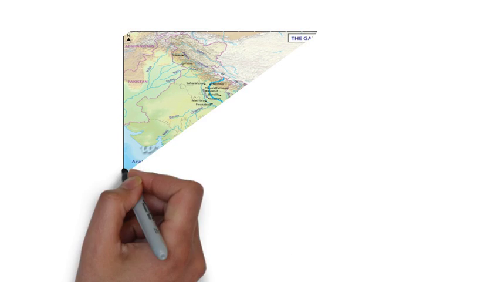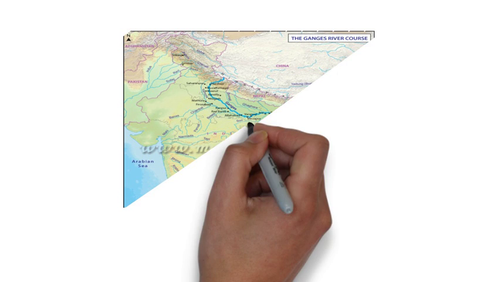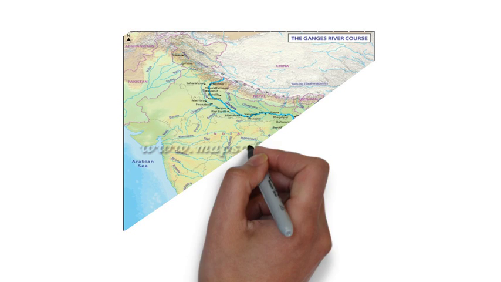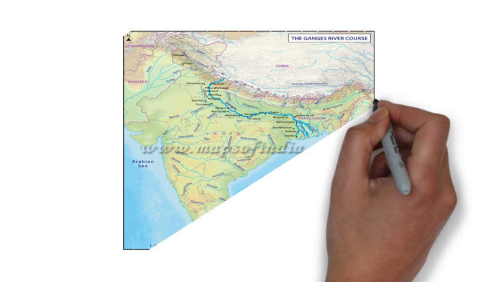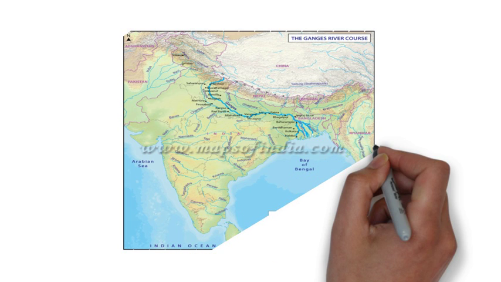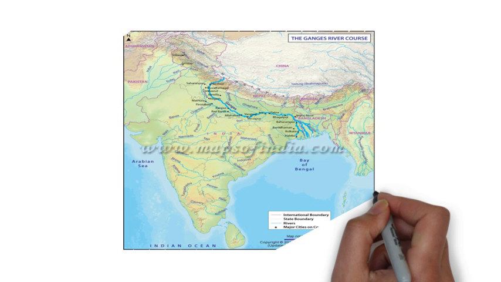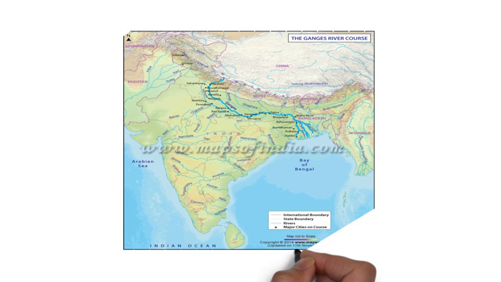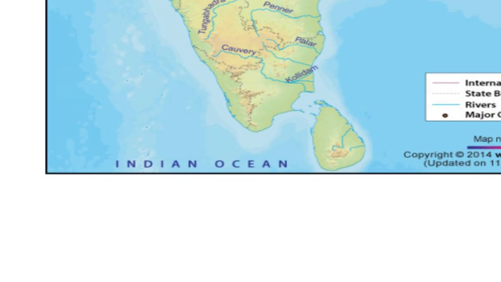Now, look at this map and you can see that Ganga enters the plain at Haridwar, and after that it flows through Uttarakhand, Uttar Pradesh, Bihar, then West Bengal, and finally flows down into the Bay of Bengal. Throughout its course it crosses a number of cities: Meerut, Bareilly, Aligarh, Allahabad, Mirzapur, Varanasi, Ara, Patna, etc. Now let us move forward to the major tributaries of Ganga.